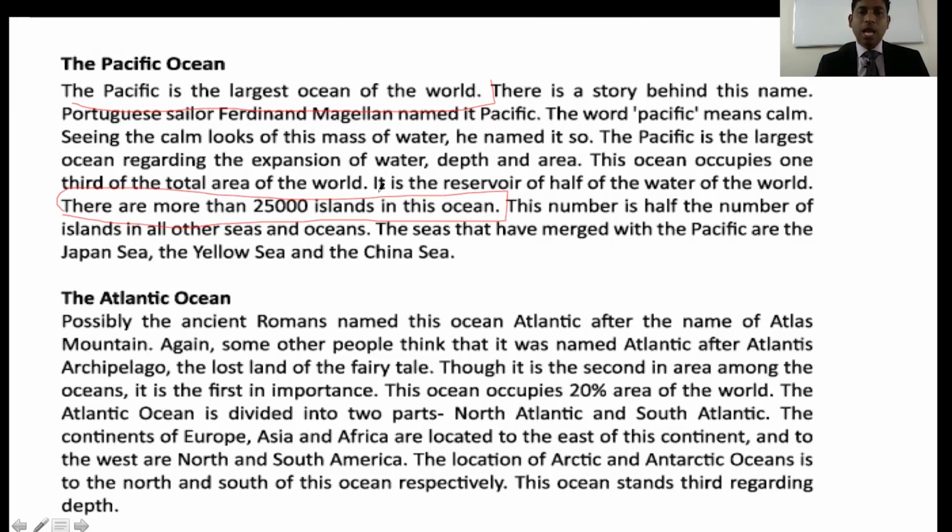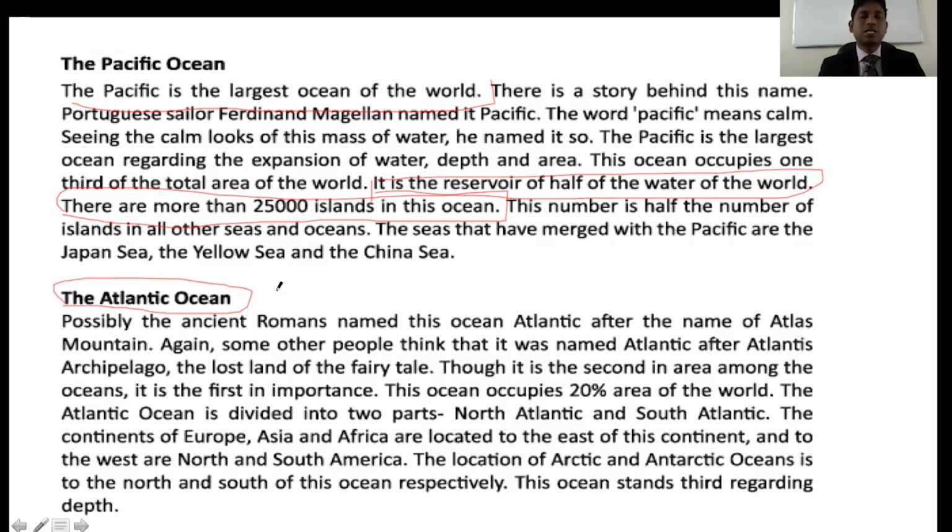And it is the reservoir of half of the water of the world. So, half of the water is reserved in this Pacific Ocean, also very important. Okay, you have to underline it. And another one here, you can see the Atlantic Ocean. It's another very significant ocean.